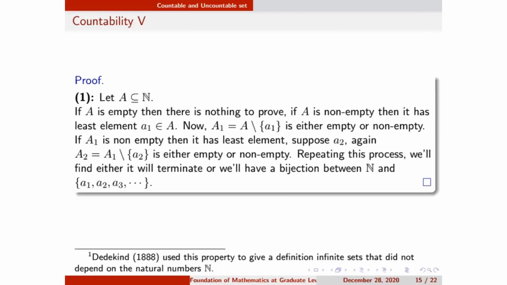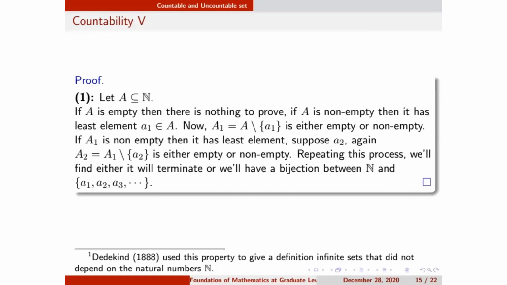Either this process will terminate, or I will have a bijection between N and these elements a1, a2, a3, and so on. How will I have a bijection between these two sets? One set is the set of natural numbers, the other set is a1, a2, a3 and so on. I define a function f from N to this set.